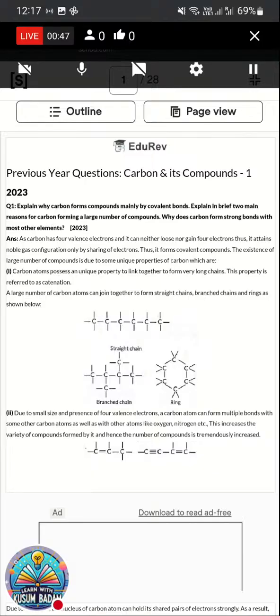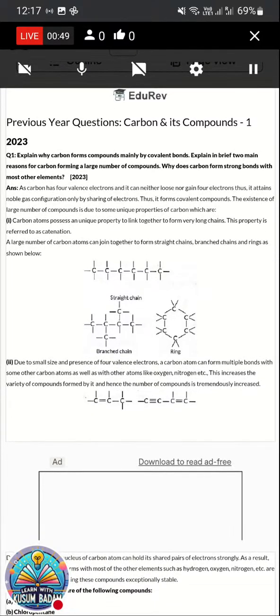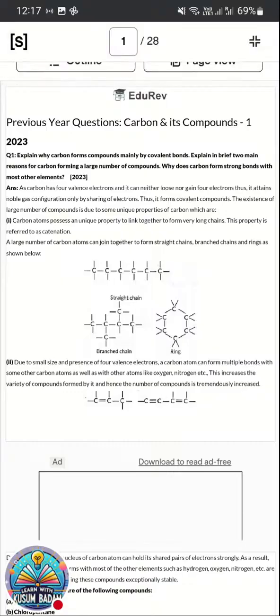Students, let's start with carbon and its compounds. Our today's session is where you'll be learning carbon and its compounds, previous year questions. So without delay, let's start.